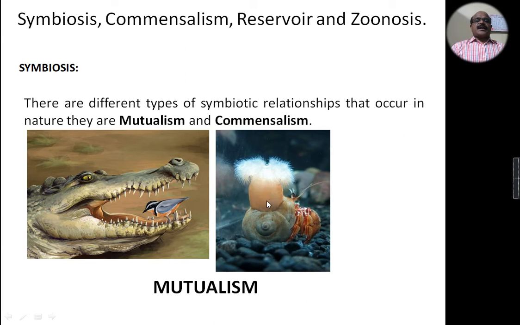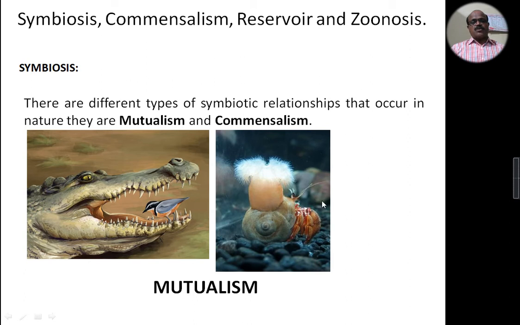In this process, the hermit crab gets prey paralyzed by the sea anemone. In turn, the sea anemone gets benefit in the form of transportation.